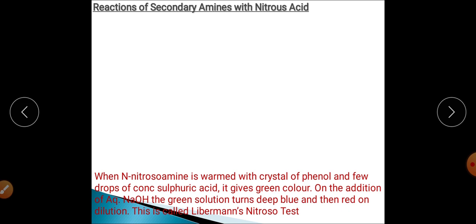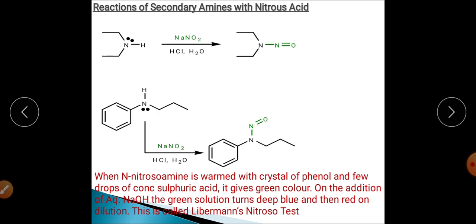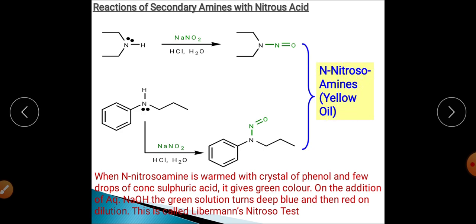So, starting with the reaction of secondary amines, that is aliphatic and aromatic, and heterocyclic as well, with nitrous acid. You can see on the screen that when a secondary amine, whether aliphatic or aromatic, reacts with nitrous acid, it will give rise to N-nitrosoamines.